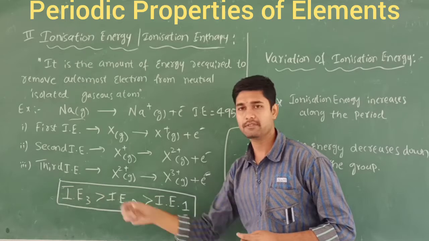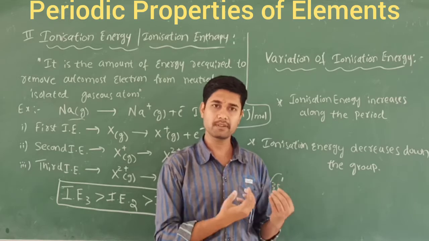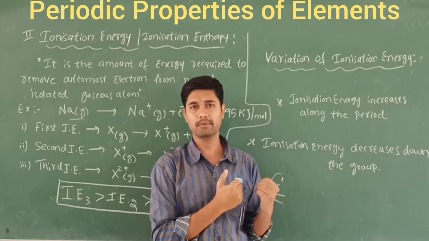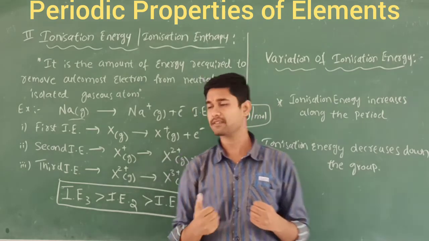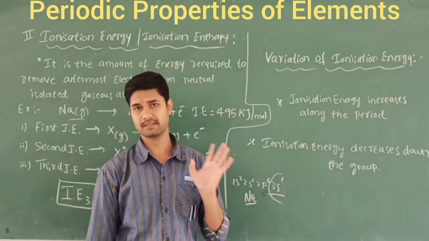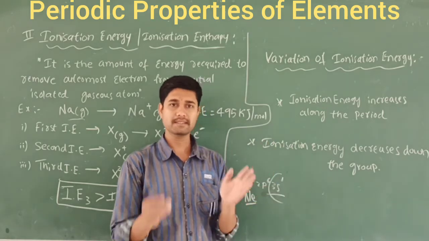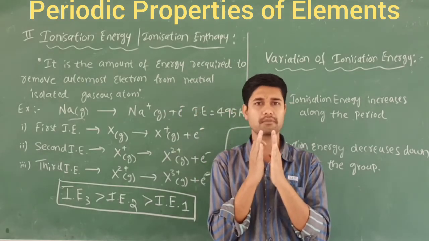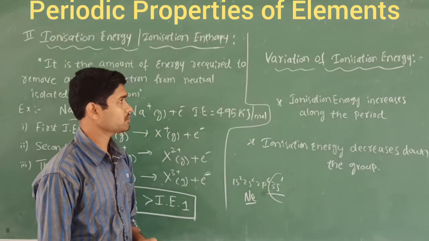Similarly for the third ionization energy, the attraction between the center of the nucleus and the outermost electrons is very tight, so a lot of energy is required to remove one more electron. The only parameters are effective nuclear charge and atomic size. After losing one electron, the effective nuclear charge on the electron increases, whereas the size decreases. When the size decreases, the attraction between the nucleus and electrons is very tight, so it requires more energy.